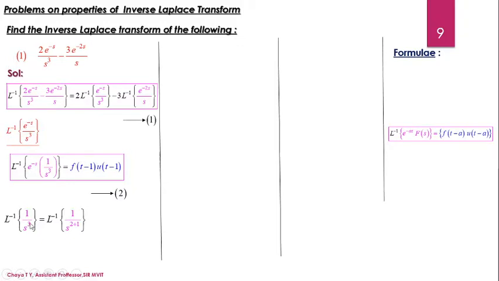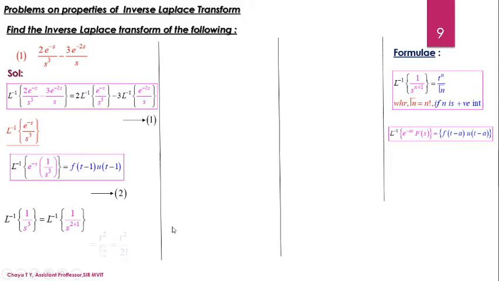So s cube in the denominator can be written as s to the power 2 plus 1. By using the basic formula, Laplace inverse of 1 by s to the power n plus 1 can be written as t to the power n by gamma n plus 1, where gamma n plus 1 is n factorial since n is a positive integer in this case.